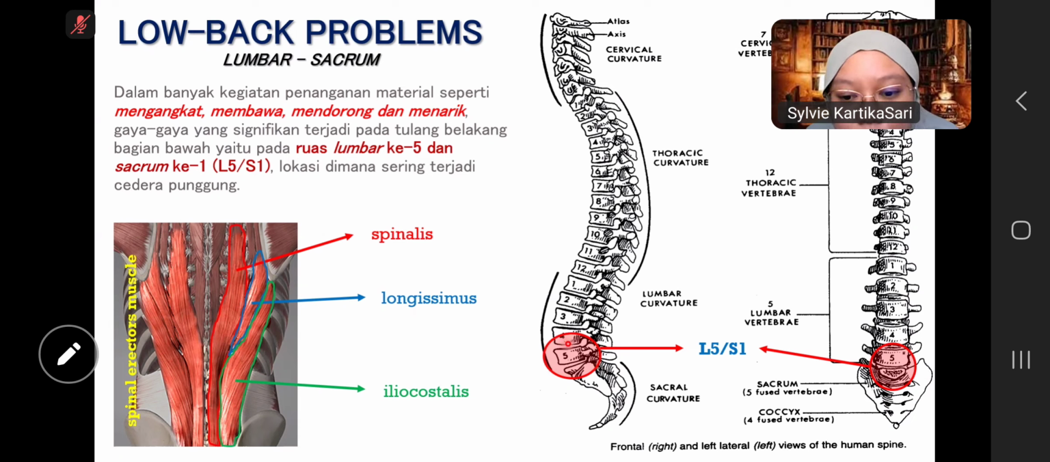Our backbone is divided by some curvatures: the cervical curvature, the thoracic curvature, the lumbar curvature, and the last is the sacral curvature. So when we get low back problems, it's always in here, the lumbar number 5 and the sacrum number 1. The L5 and the S1.